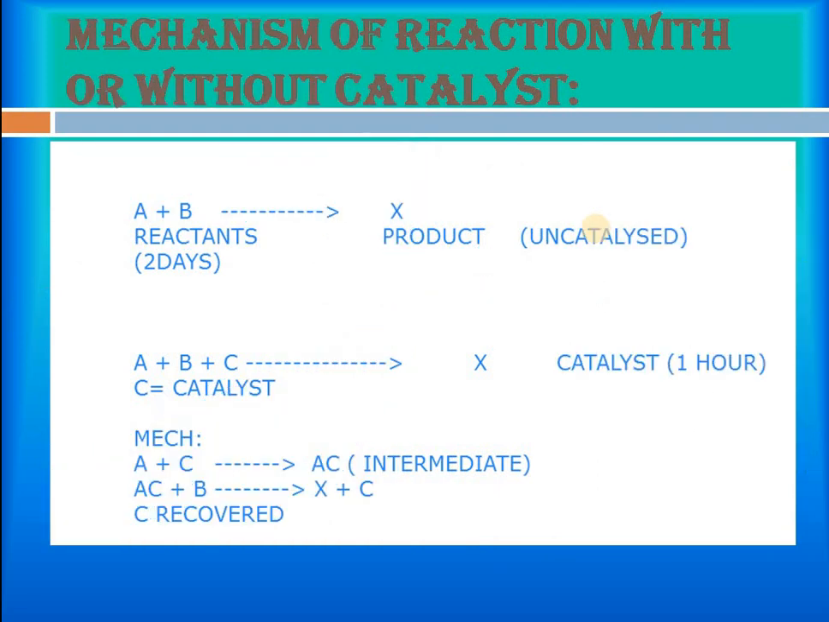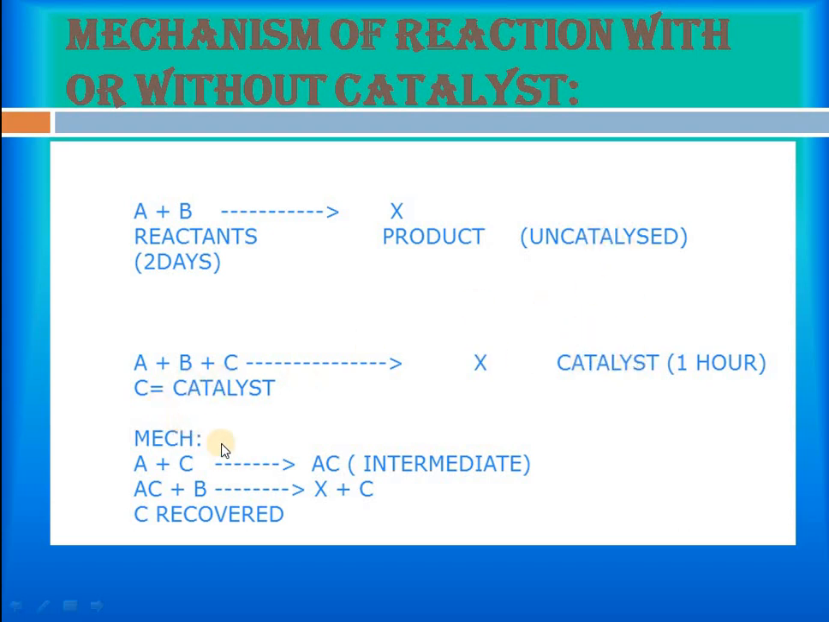Now what is the mechanism of a reaction with or without catalyst? For example, this is your uncatalyzed reaction where A and B are two reactants and they will form product X. Then we will have the uncatalyzed reaction. It will take, let's say, 2 days, but when we add catalyst C here, then along with the reactants we get product X, but in less than 2 days, even might be in 1 hour. So this is the difference of a catalyst.